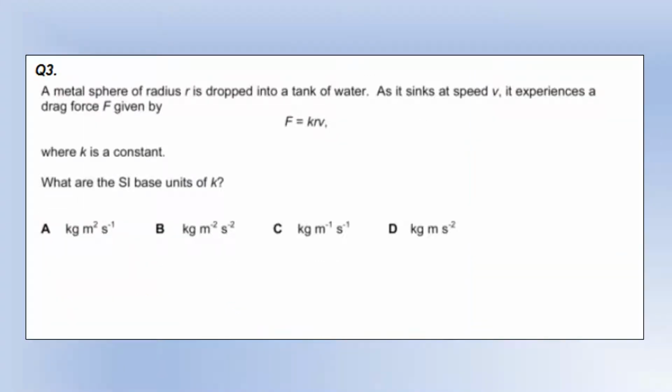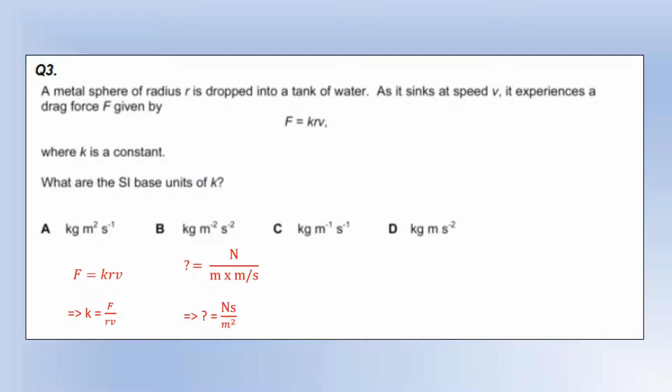Okay, so a metal sphere of radius r is dropped into a tank of water. It sinks at speed v and experiences a drag force given by F equals KRV. What are the SI base units of K? So the first thing I'm going to do is rearrange to make K the subject. Then I'm going to put in the units for the things we've got there. So force is newtons, radius would be meters, and speed would be meters per second.